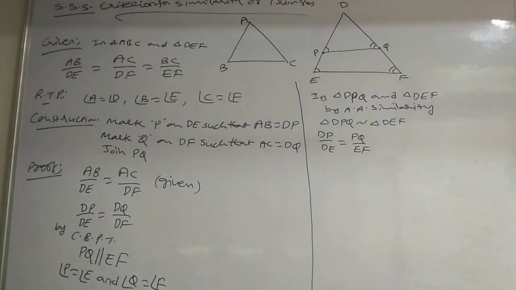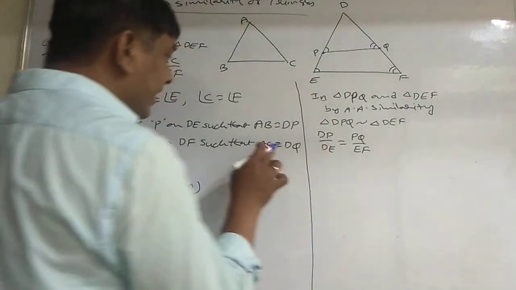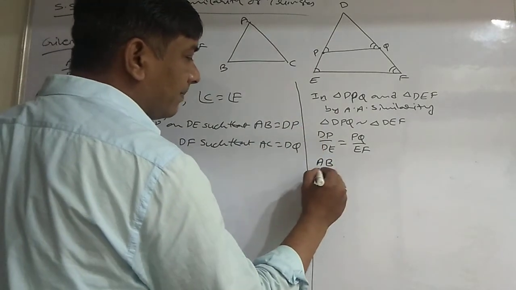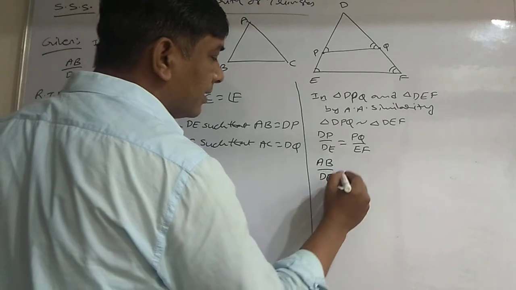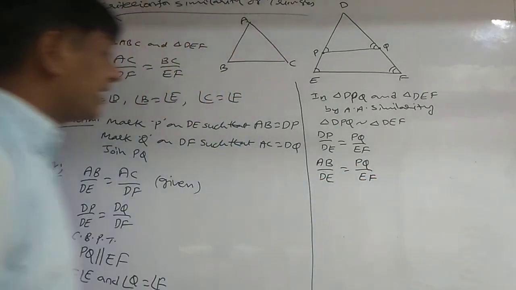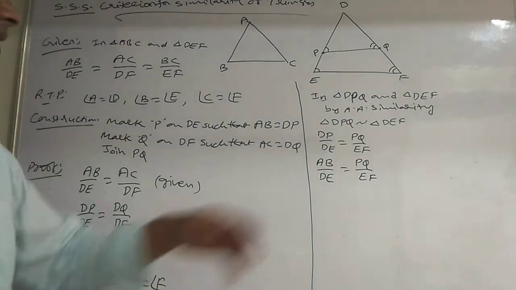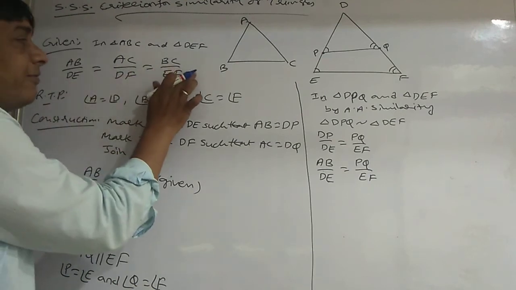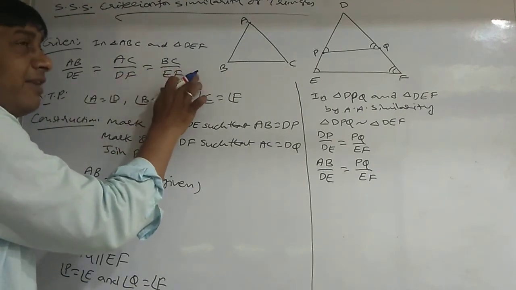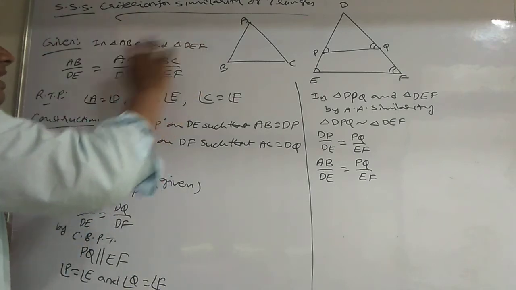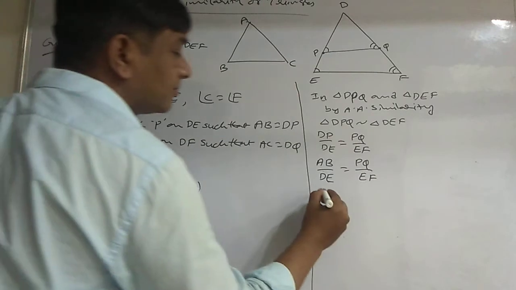DP by DE is equal to DE by EF. DP can be written as AB because AB and DP are equal according to my construction. So AB by DE is equal to PQ by EF. But already AB by DE is nothing but BC by EF, given information. AB by DE can be replaced with BC by EF because the ratios are equal.